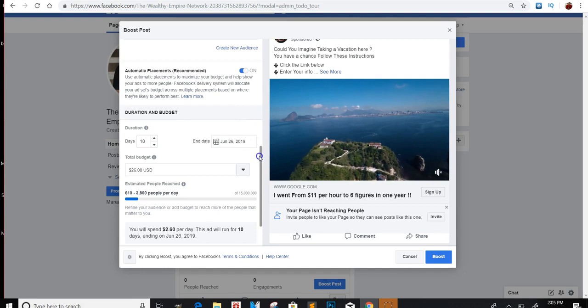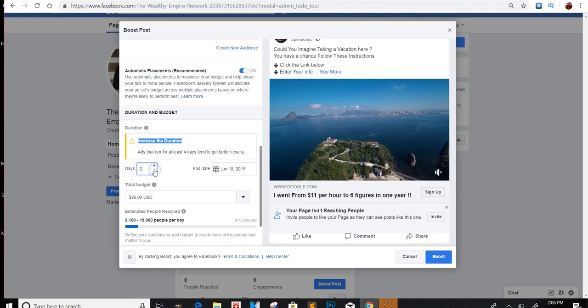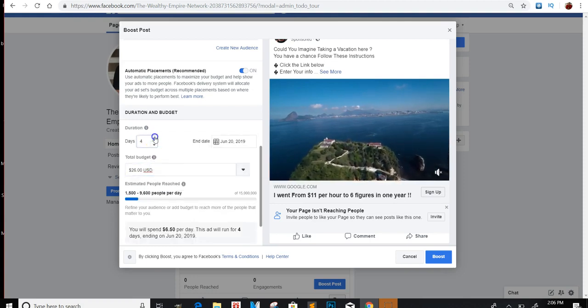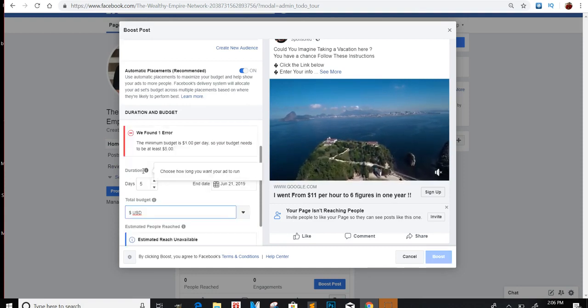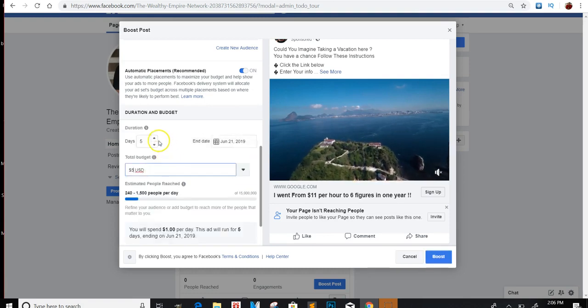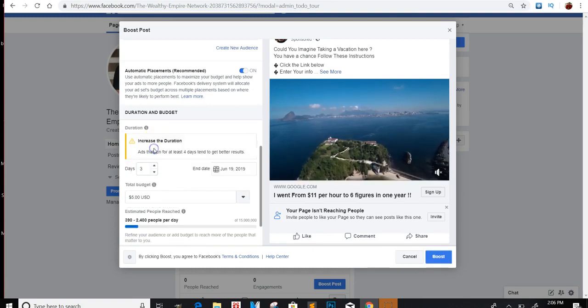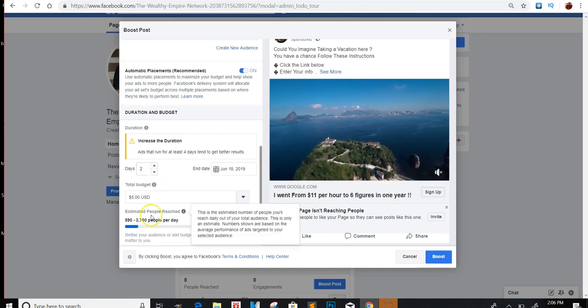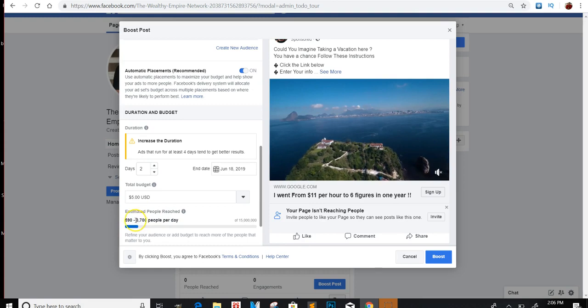Now, as far as your budget, it just really depends on you. Now, this is where it gets real. I would do an average of around 5 days, usually about a week, right? And it really depends on you. So first and foremost, when you're first starting, what I would do is around $5. If you do $5 for like 2 days, you should reach a good 590 to 3,700 people, right?